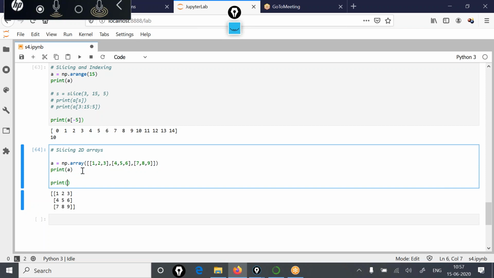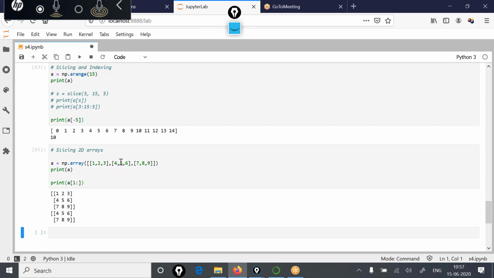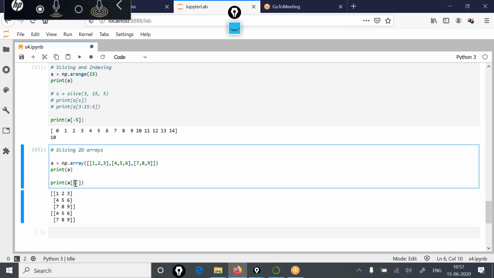If I say print A, 1 colon, that means the rows from first index onwards. Now see, this is the first row, and the row index is 0. This is the second row, row index is 1.